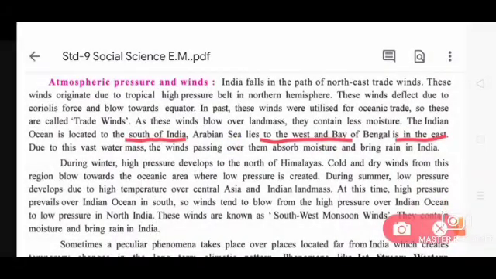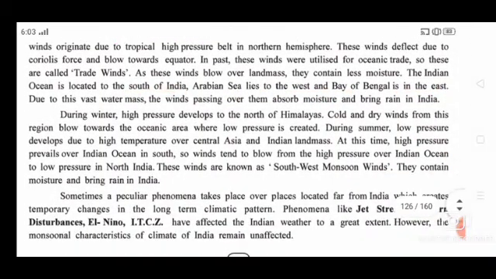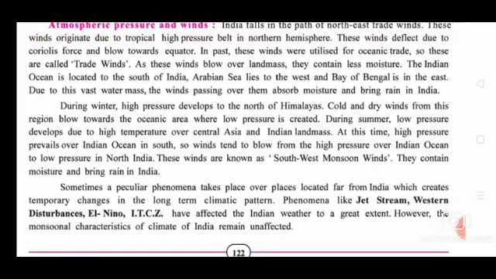Next we will see that during winter, high pressure develops to the north of the Himalayas. Cold and dry winds from this region blow towards the oceanic area where low pressure is created. During summer, low pressure develops due to high temperature over Central Asia and the Indian landmass.